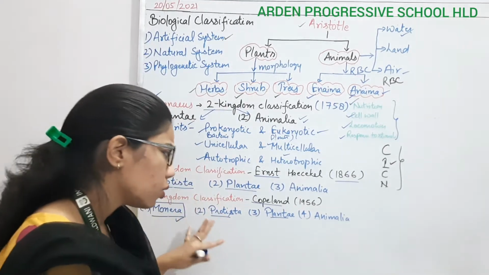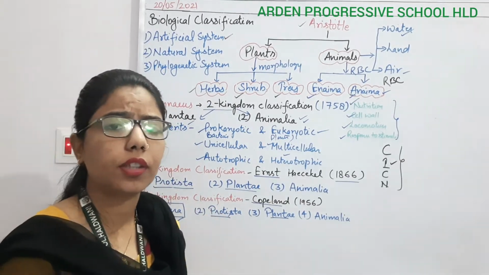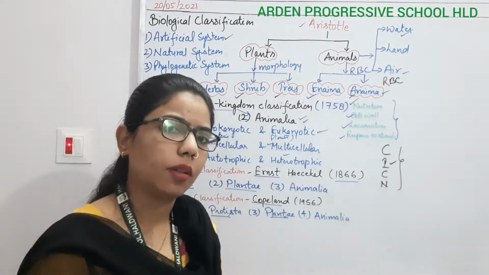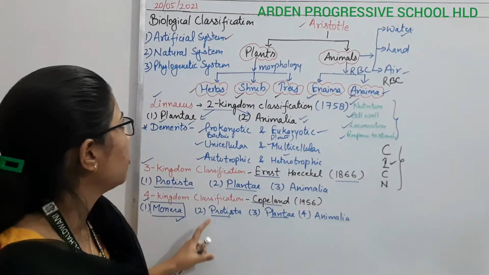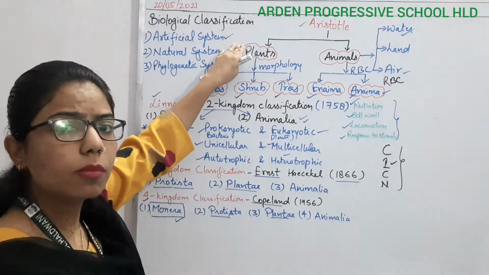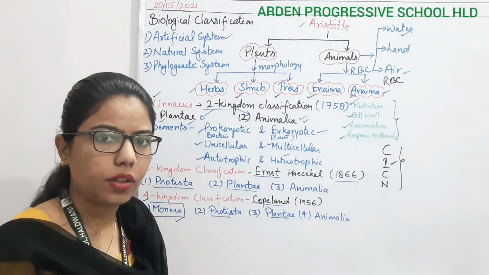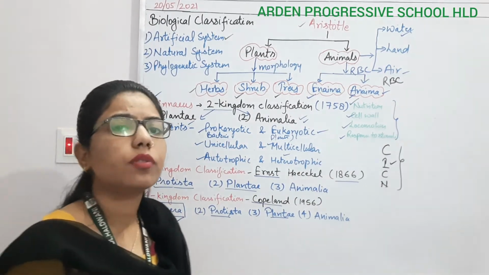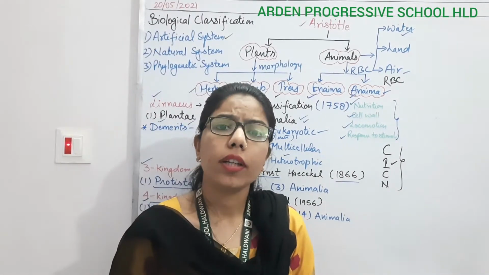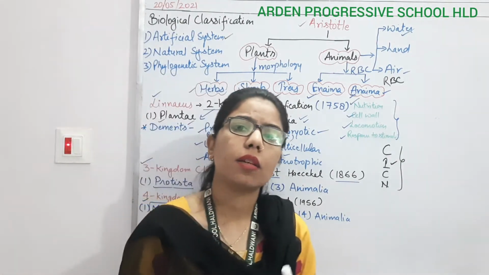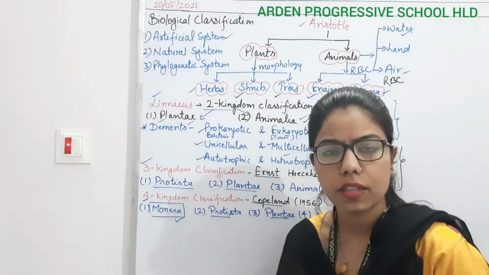So this four kingdom classification is far better than the two kingdom or the three kingdom classification. Here we have discussed the artificial system of classification, and these are the natural systems of classification. So nowadays what type of classification are we adopting? The five kingdom classification. This is the most acceptable classification system.